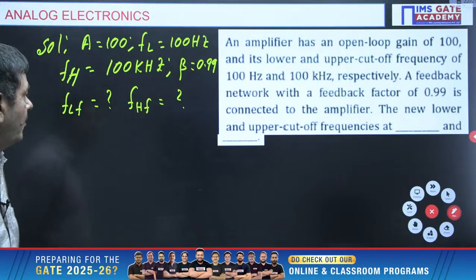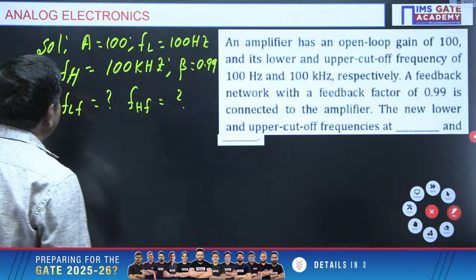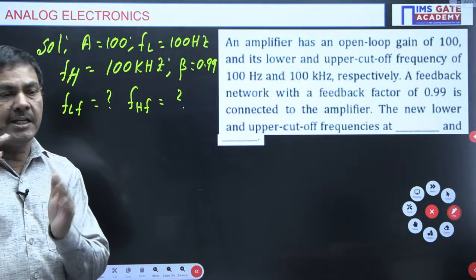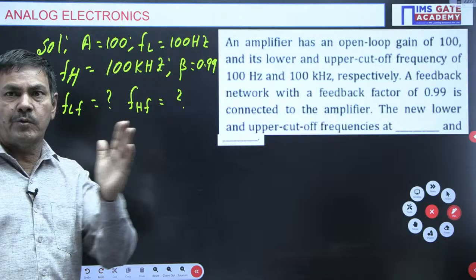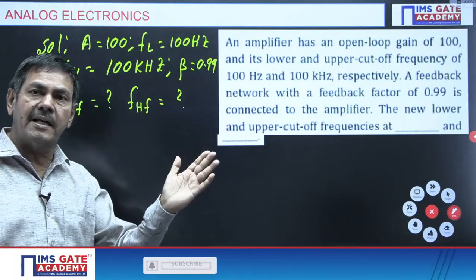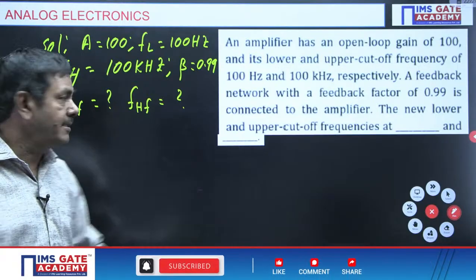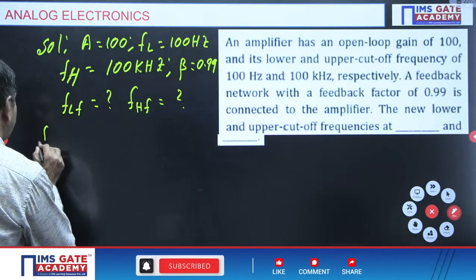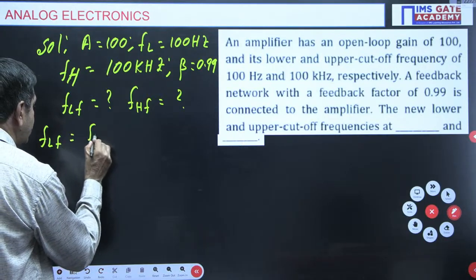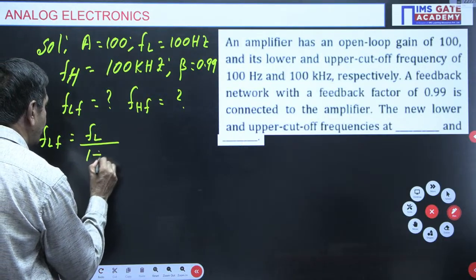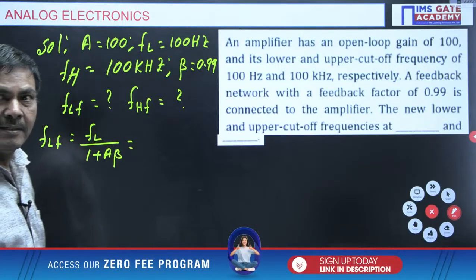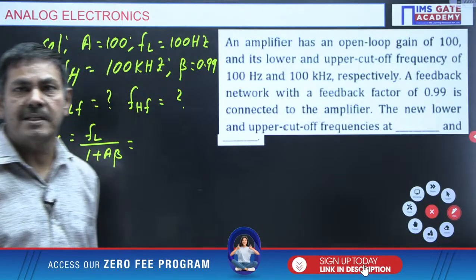You know the general formula. After applying negative feedback, gain will be reduced. When the gain is reduced, the bandwidth is going to increase. When the bandwidth is increased, the low cutoff frequency will decrease and the high cutoff frequency will increase. So we can write FLF. The low cutoff frequency decreases, meaning FL is decreased by a scale factor of 1 plus A beta. Directly you can write: decrease means divide by 1 plus A beta, increase means multiply by 1 plus A beta.